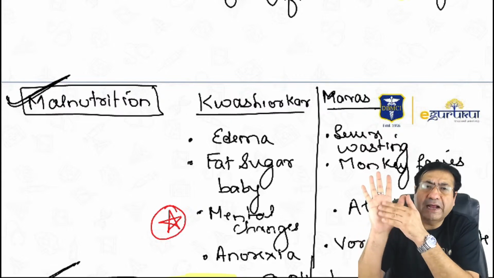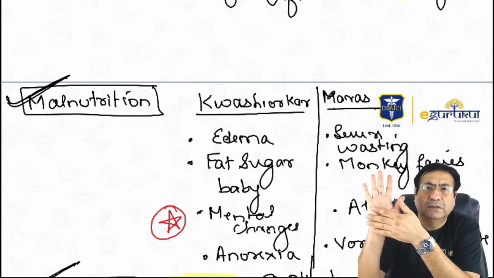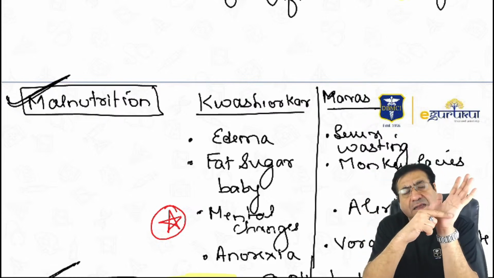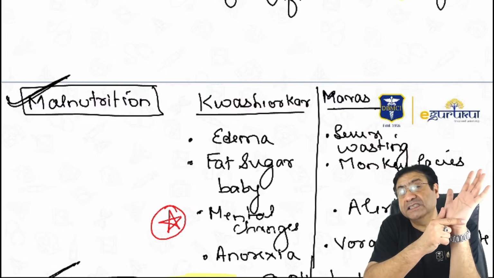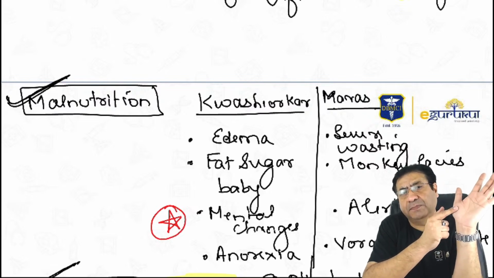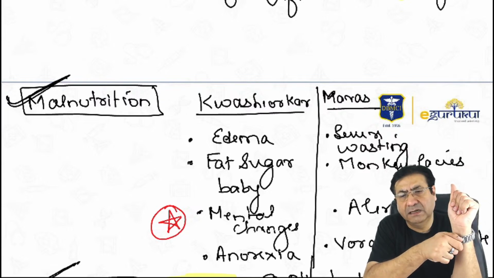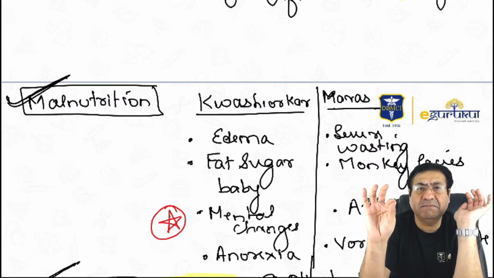Then in fine motor milestones, I told you about the palmar grasp. So when does the child show an ulnar grasp? That means catching hold of objects using the ulnar aspect of the palm, 6 to 7 months. Radial grasp, catching hold of objects using the base of the thumb, like this, 8 to 9 months. And pincer grasp, this is the pincer grasp, 9 months.